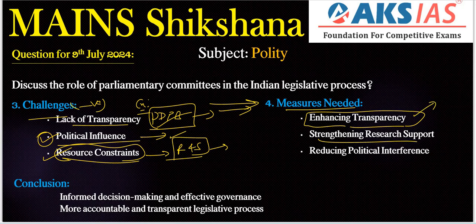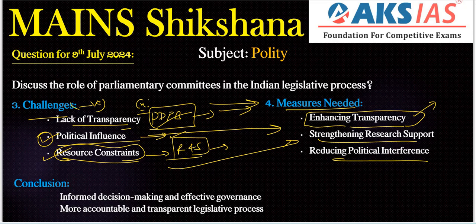Next, strengthening research support. This is the same point we are writing, rewriting the challenge, right? Strengthening research support, providing committees with adequate research support and resources. That is also a very important point here. Reducing political interference. Same point: political influence or interference is there as a challenge, right? Here we need to tell some measures to reduce it, right?